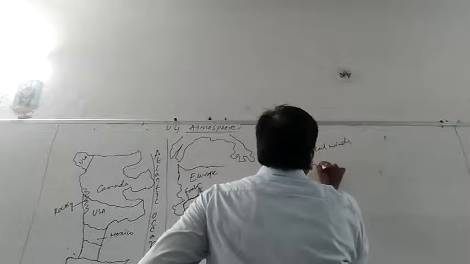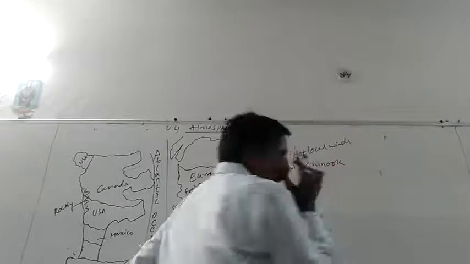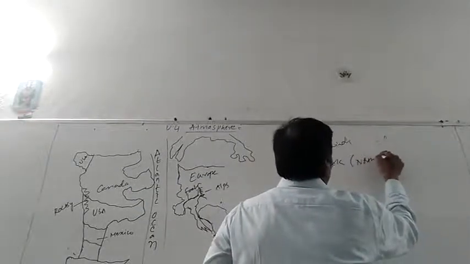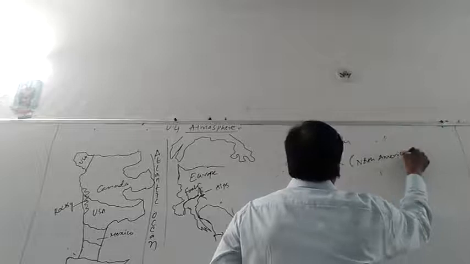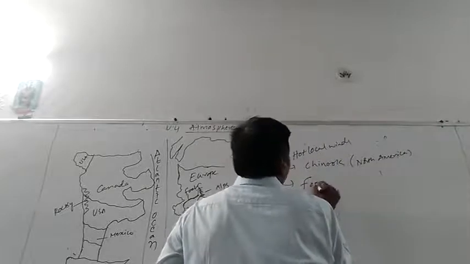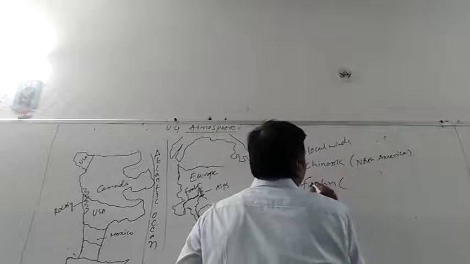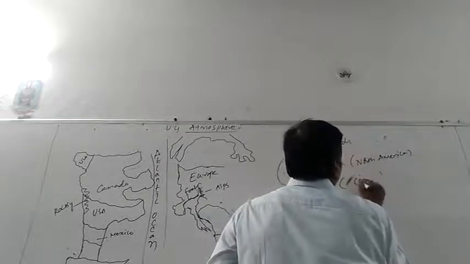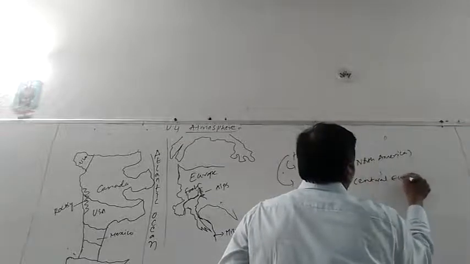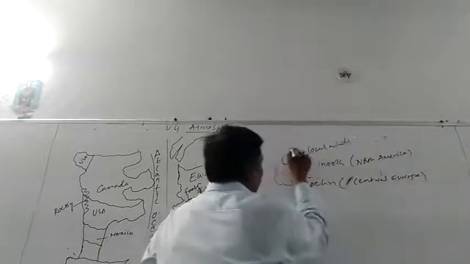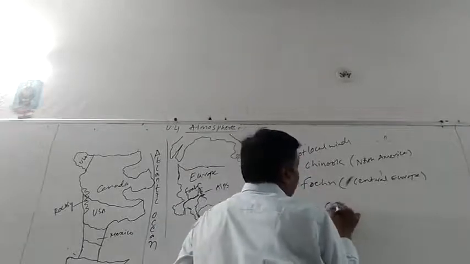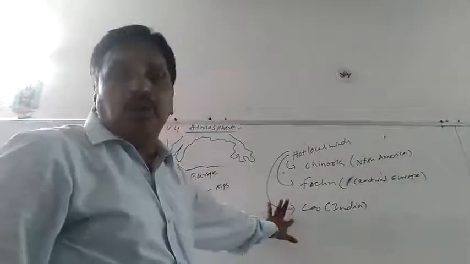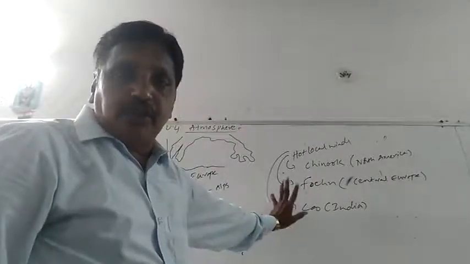Chinook, in North America. And Foehl, F-O-E-H-N, in Central Europe. And Loo in India, our own India, right? Much more detail you can learn about Loo in class 10, I will just give a briefing now.